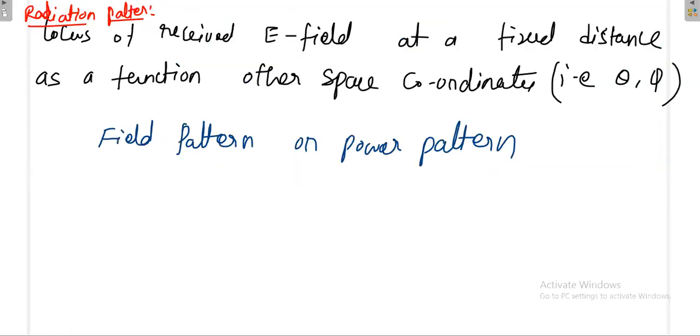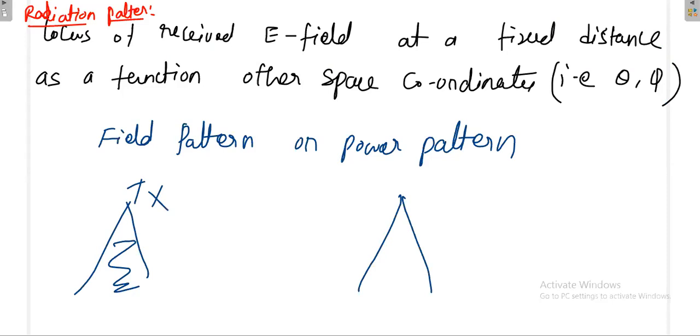Then, when you have some distance between the transmitter and the receiver, say for example this is the transmitter and this is the receiver, you are transmitting something and you have to receive the same information. Then what is the distance between the transmitter and receiver? When it is very, very small, what will happen?